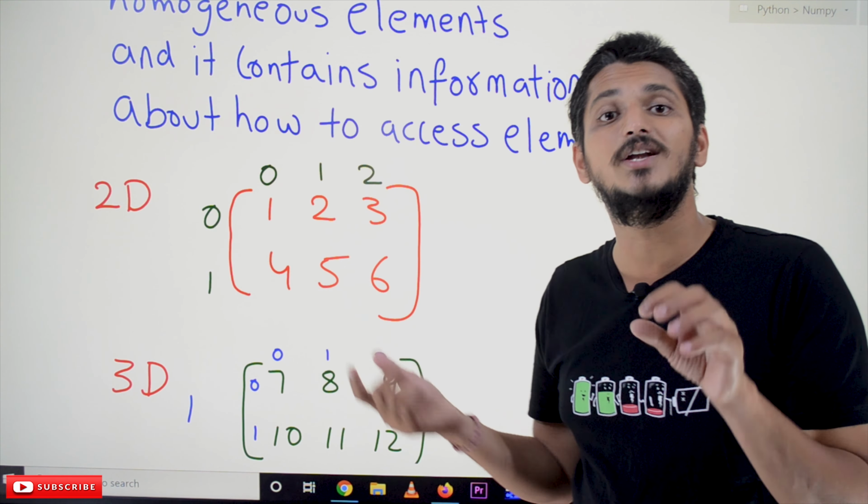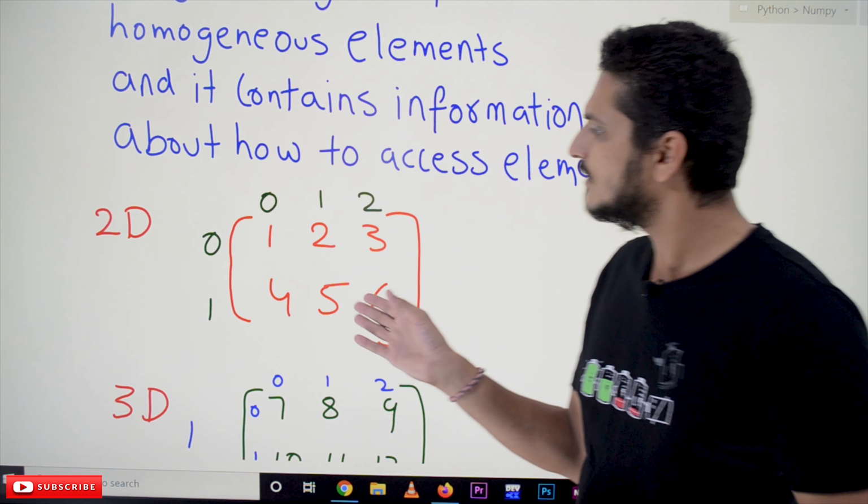When we discuss how memory is allocated to lists, the elements are not allocated in a continuous manner. So that is the difference between arrays and lists. There is an advantage with this continuous memory allocation: we can easily access the elements. All these advantages compared to lists will be discussed in our next classes.